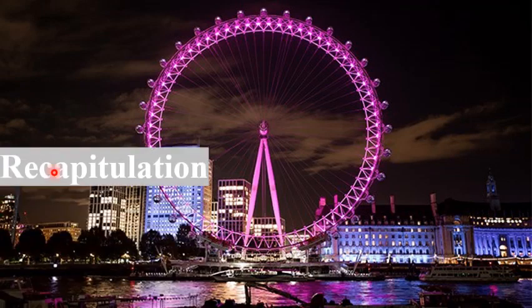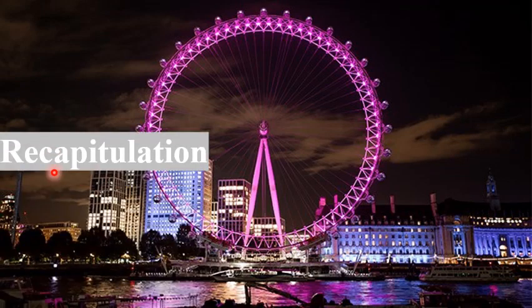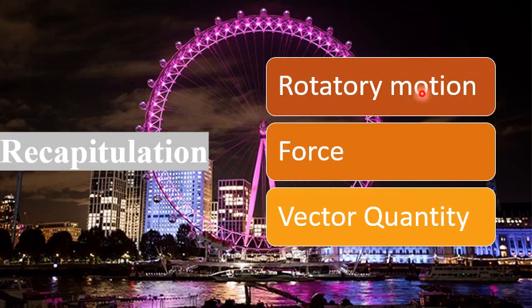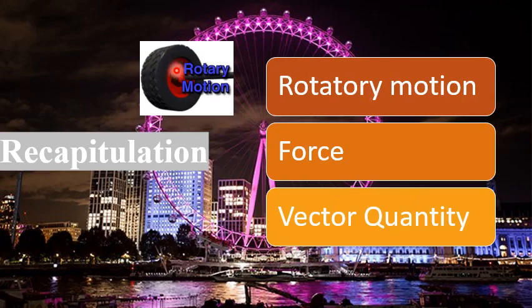First, we will recall some of the previous concepts which are related to this chapter. The first topic is rotatory motion. The spinning motion of a body about its axis is called rotatory motion. As you can see in this animation, this is the rotatory motion.